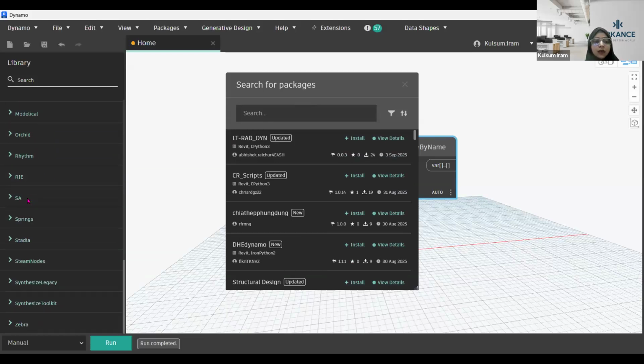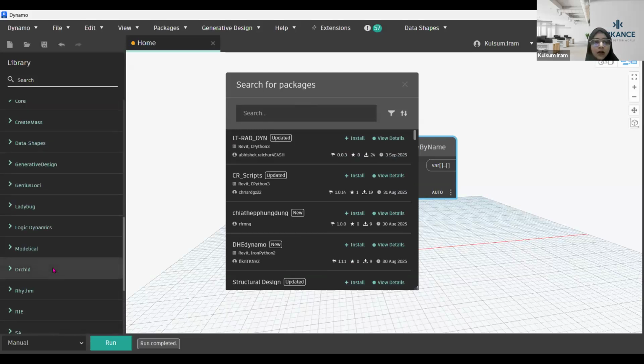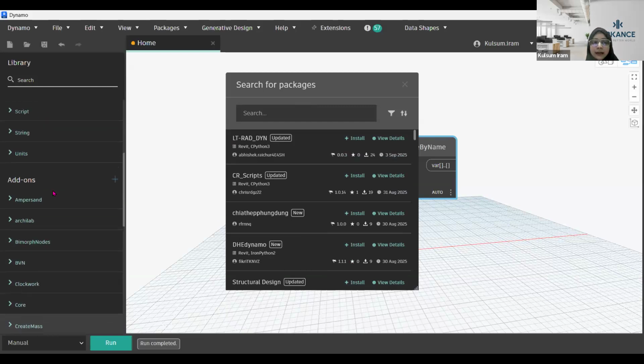Okay, if I go down, you can see currently these are all the default dictionary units we have, and as we come to add-ons, I have all these add-ons. These are all the packages that I have installed, and we can also create our own packages. So I might also have one package by my name. That particular package relates to me.